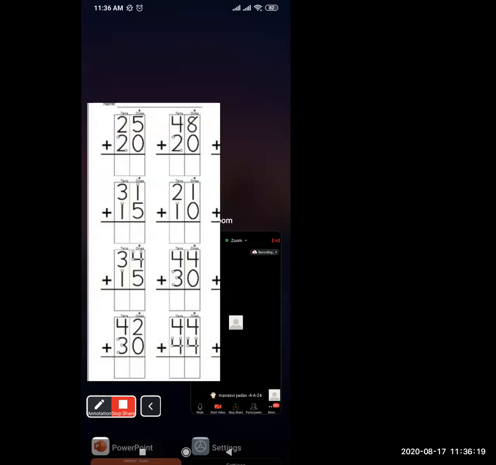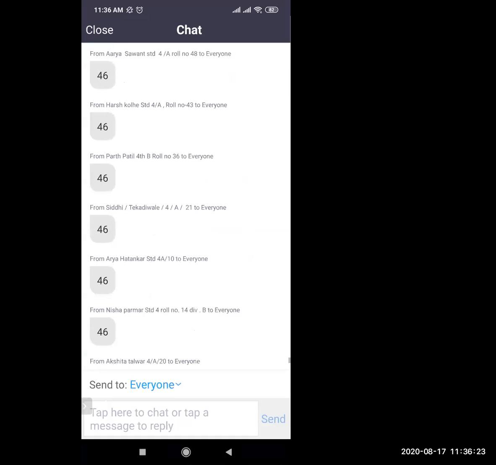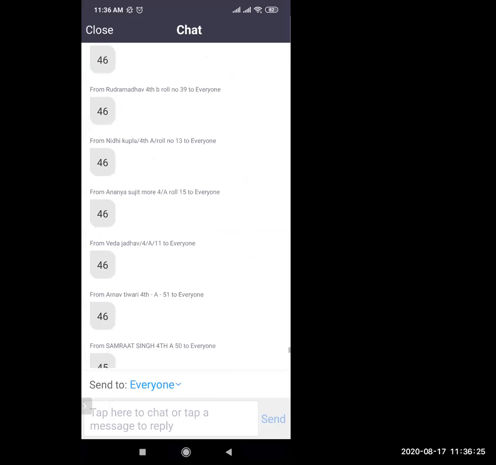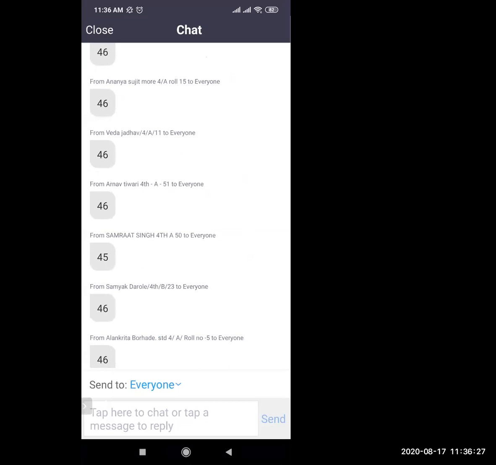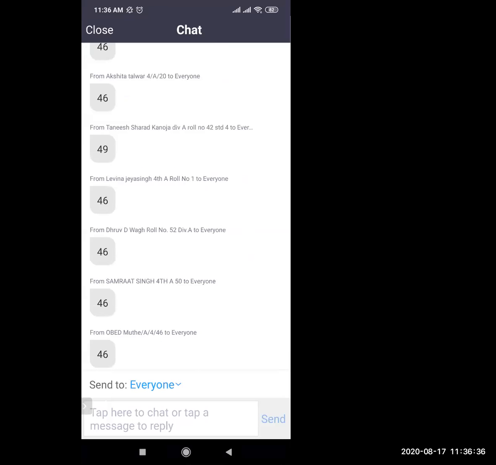I want to see whatever answer you have given. Danish Kabja, the answer is 46, beta. It's not 49. I want an answer from every child. Samrat Singh, the answer is 46. Not 45, beta. Everyone, very nice. Obeds, Dhruv, Livina, Tanesh, wrong answer given, beta. Akshita, excellent. Now solve this.